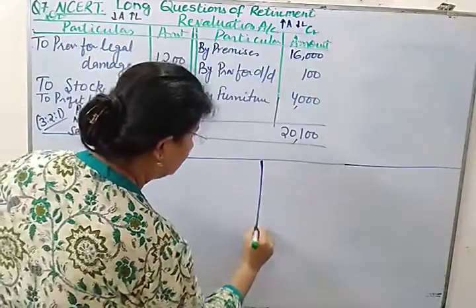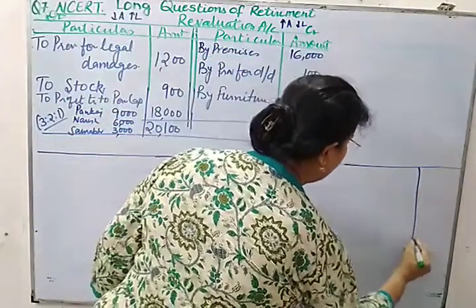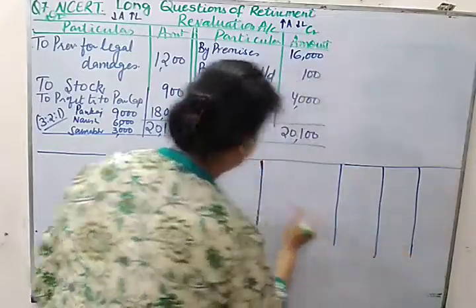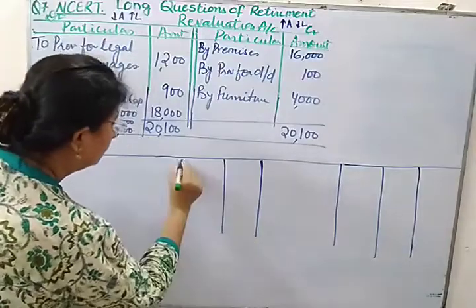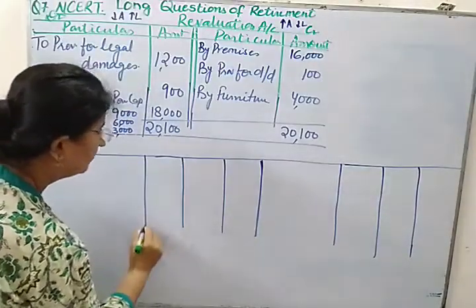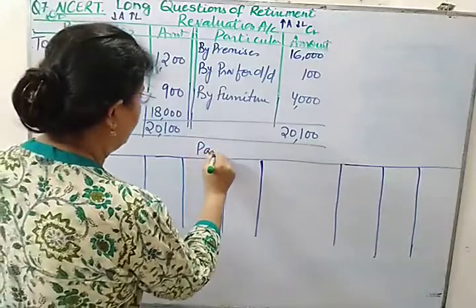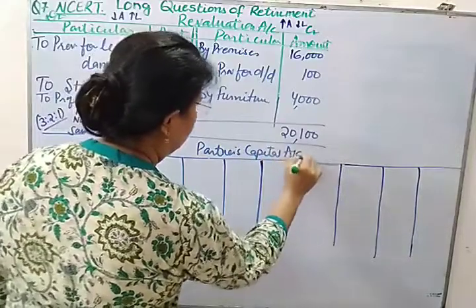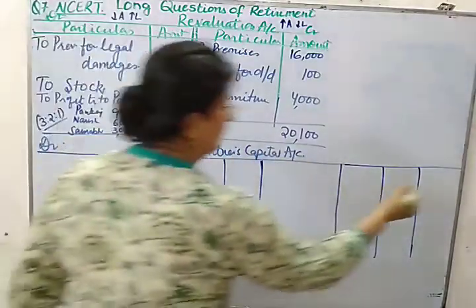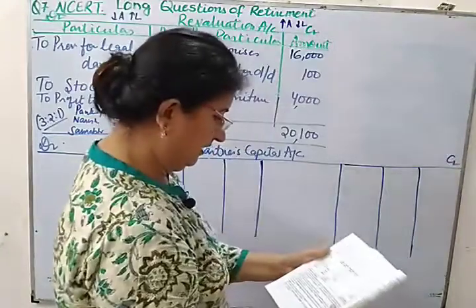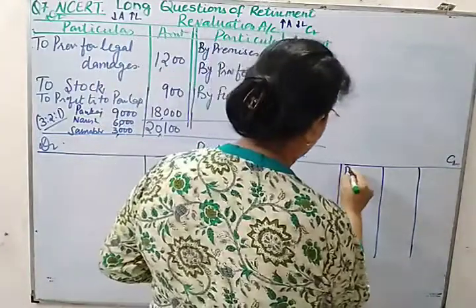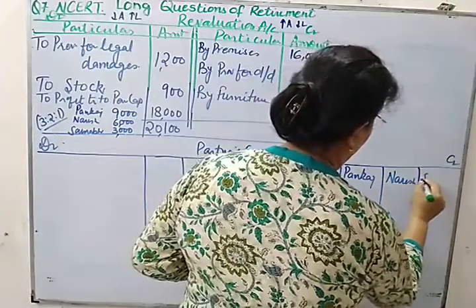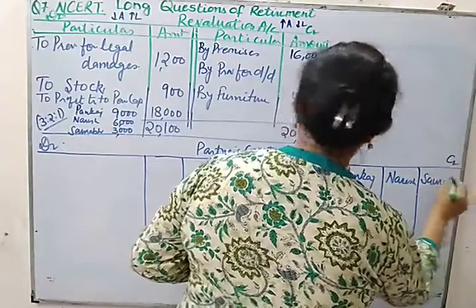There are three partners, so we need to make three columns for the three partners. This is the partners' capital account, with debit and credit sides, and the names of the partners are Pankaj, Naresh and Saurabh.